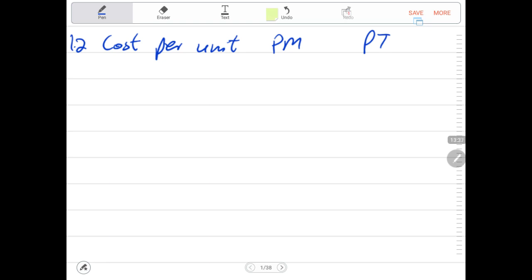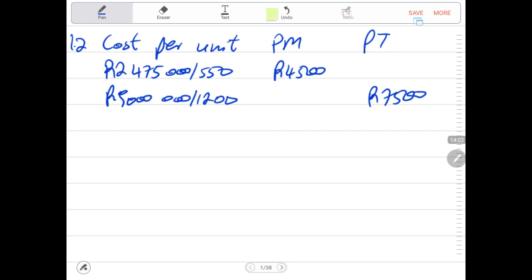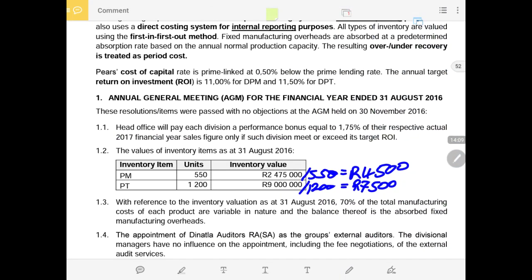Our cost per unit will be 2,475,000 divided by 550. Another one is 9 million divided by 1,200. This one gave us 4,500 as the cost per unit, and this became 7,500 to produce this product per unit. We are extracting this from the provided information. We don't know if that will be needed or not.